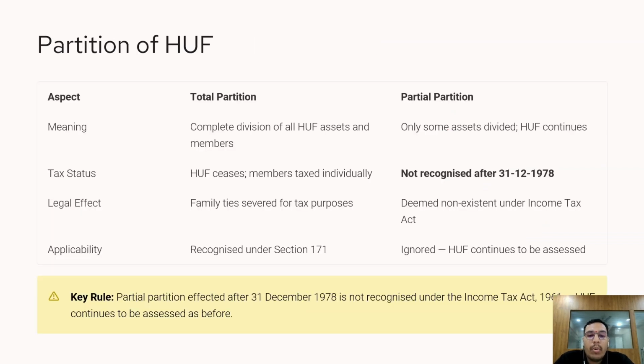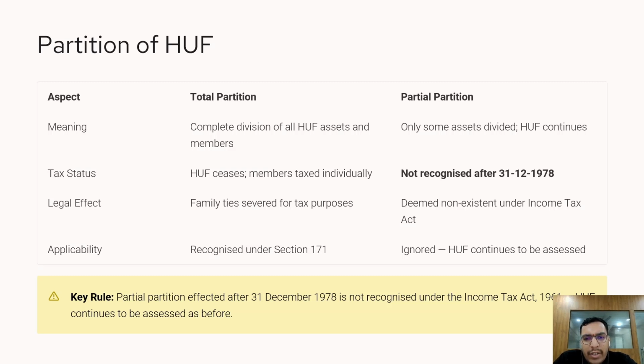Next comes an important topic, partition of HUF. There are two types of partition. The first is total partition. Here, the entire HUF property is divided among all the members and HUF comes to an end. This is recognized under Section 171 of the Income Tax Act, subject to a finding by the assessing officer.